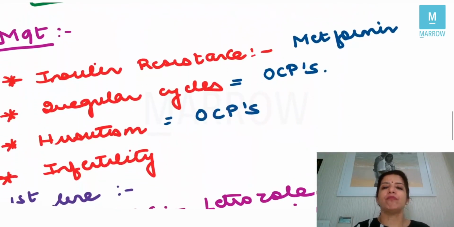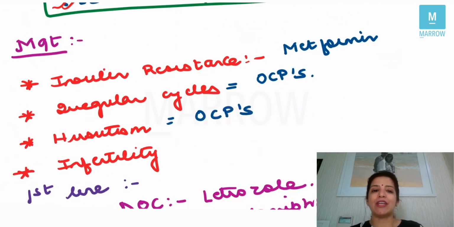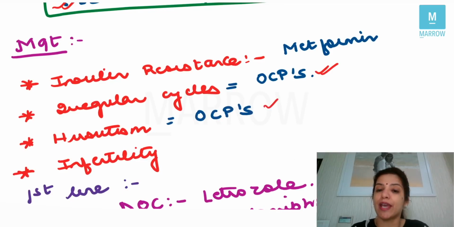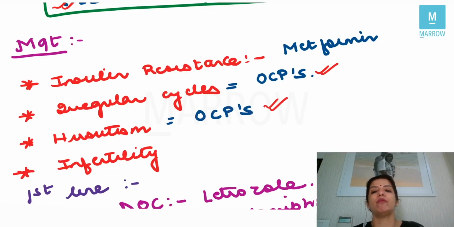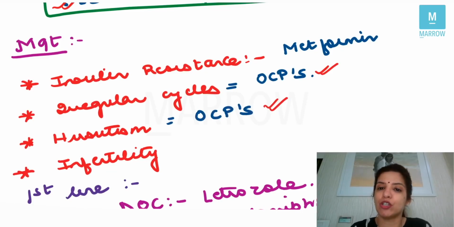Then, how do you manage PCOS? The management of PCOS depends on the problem with which the patient is coming to you. If the patient is coming to you with a complaint of insulin resistance, the drug of choice becomes metformin. Now, if the patient comes to you with irregular cycles, the drug of choice becomes OCPs. If the patient comes to you with hirsutism, again the drug of choice is OCPs. Right? So remember this, the management depends on the problem with which the patient is coming to you.